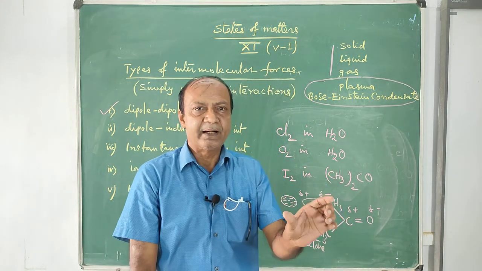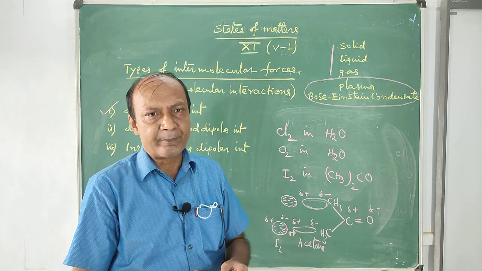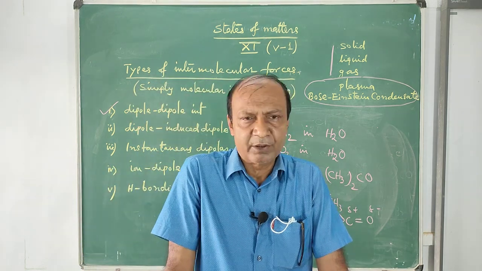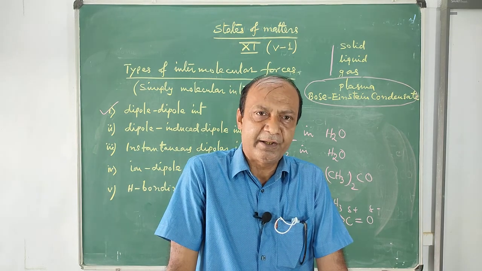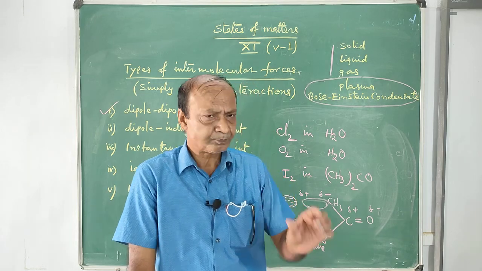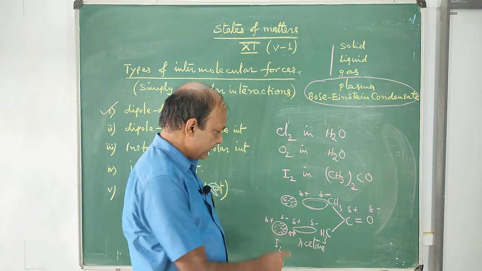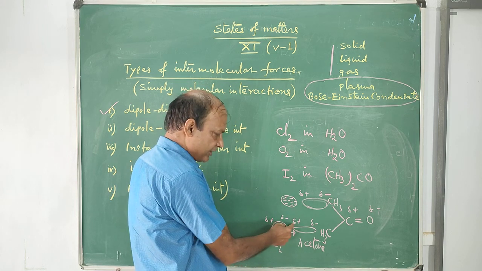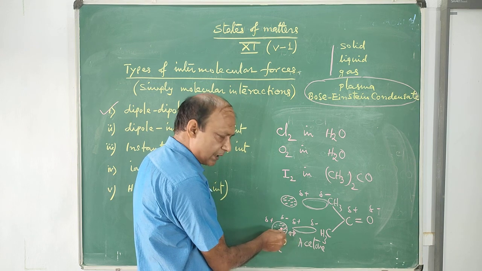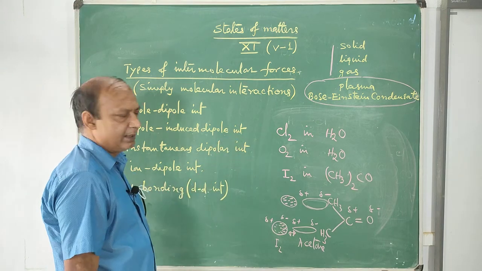Now one is a permanent dipole, another is non-dipolar. What happens? Due to the presence of a permanent dipole, the electron density of the non-dipolar molecule will become unsymmetrical, and for a moment of time this non-dipolar molecule will behave like a dipole, and then the positive end and negative end will attract each other. So this attraction of a permanent dipole and the induced dipole is known as dipole-induced dipole interaction.